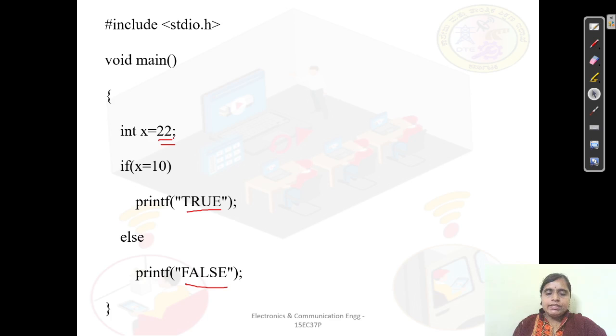I have initialized x and given 22. Here what we are doing, instead of using the relational operator, again I have used the assignment operator. Here also there is an assignment operator, here also there is an assignment operator. So now what happens to x, this is a variable. So a new value gets assigned to it. x is equal to 10.